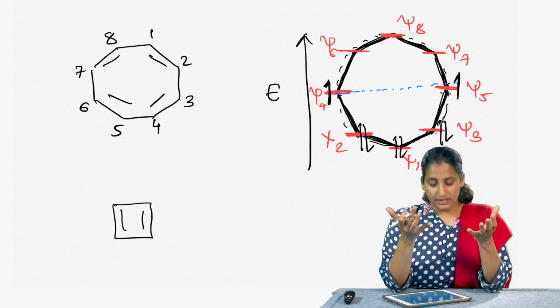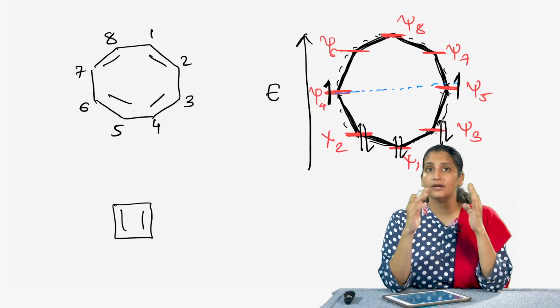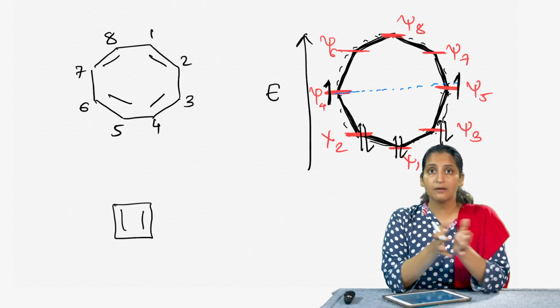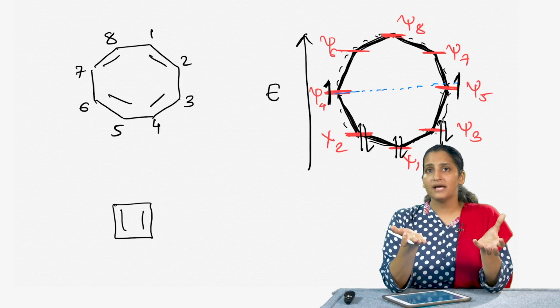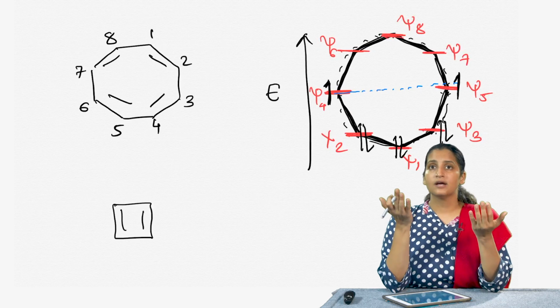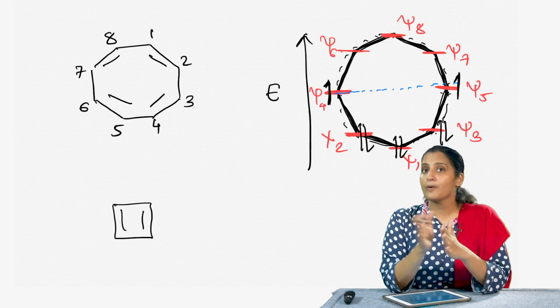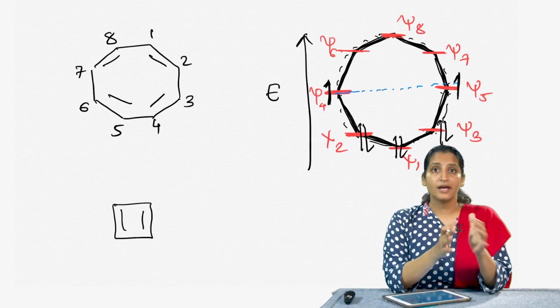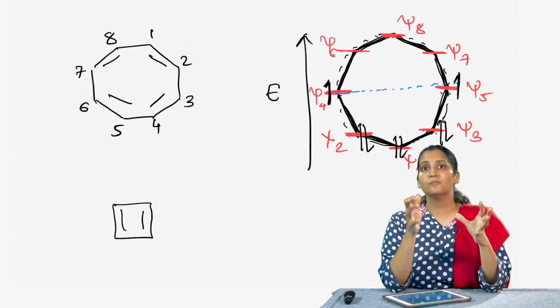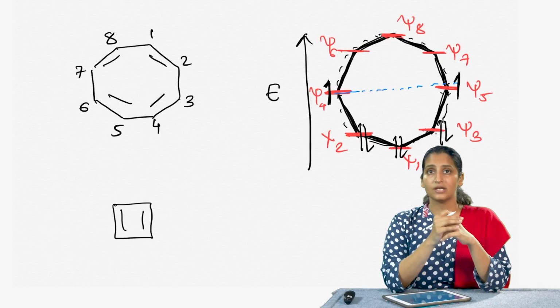So, cyclobutadiene is a cyclic molecule. It also has alternating double bonds. So, chemists imagined that it should also be as stable as benzene. Turns out it is exactly the opposite. Cyclobutadiene cannot be synthesized at room temperature such that it can be isolated.